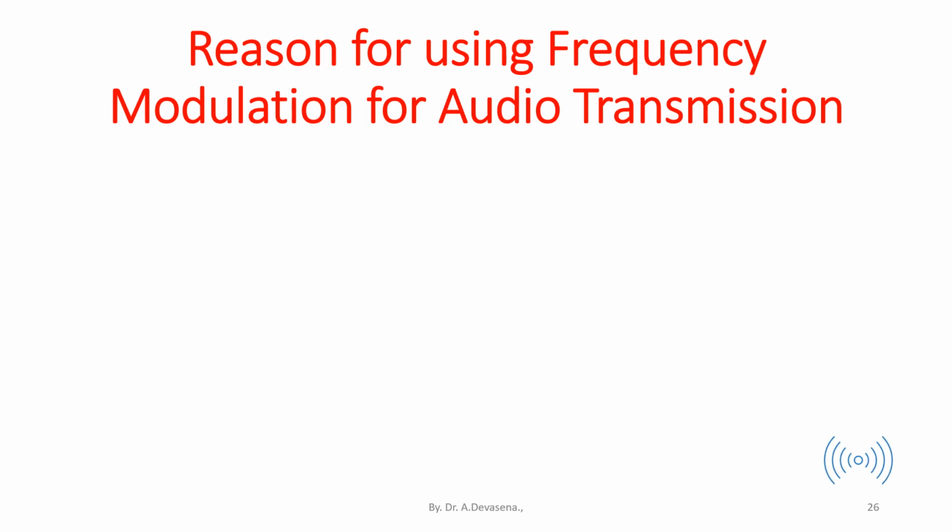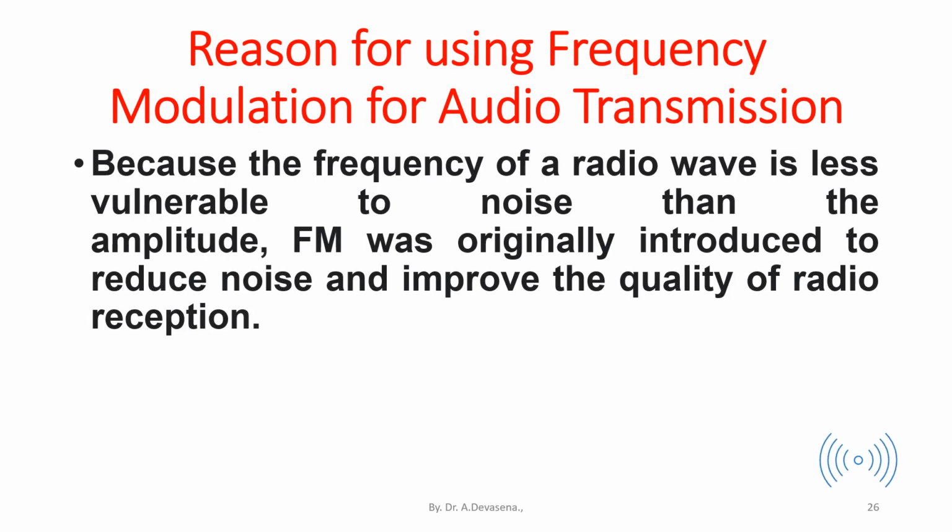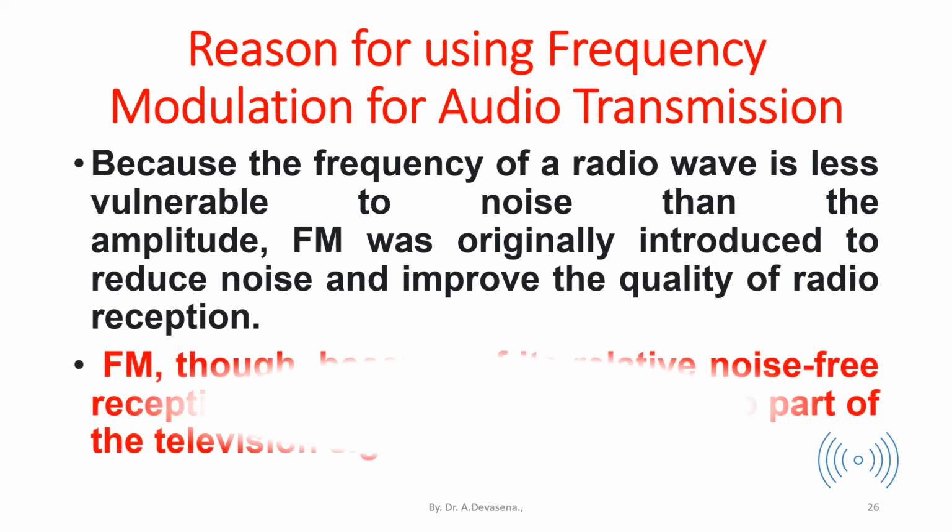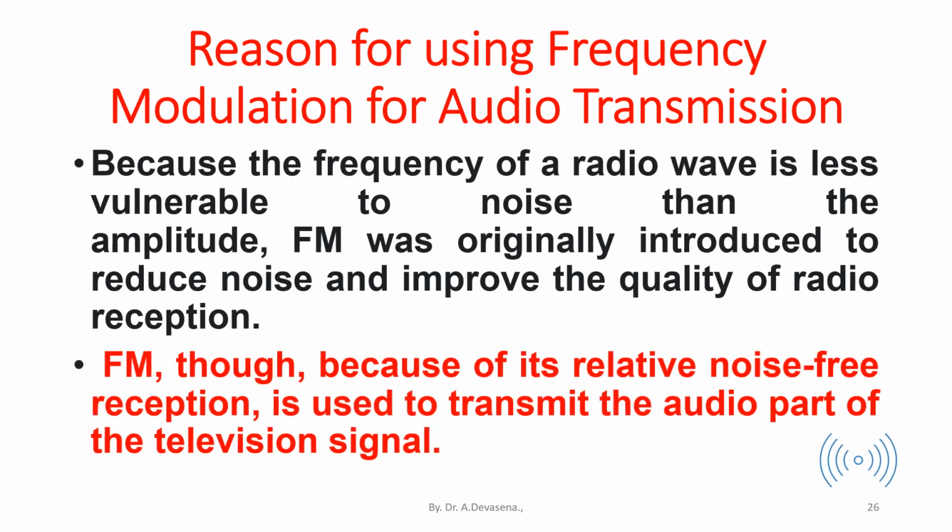Reason for using frequency modulation for audio transmission: the frequency of a radio wave is less vulnerable to noise than the amplitude part. FM was originally introduced to reduce noise and improve the quality of radio reception. FM, because of its relative noise-free reception, is used to transmit the audio part of the television signal.